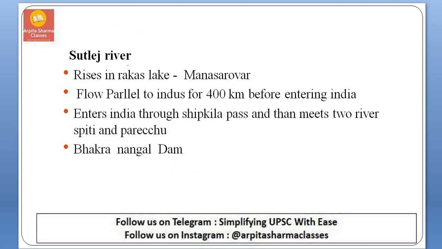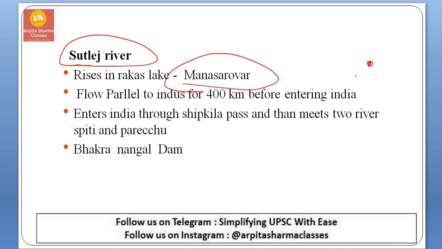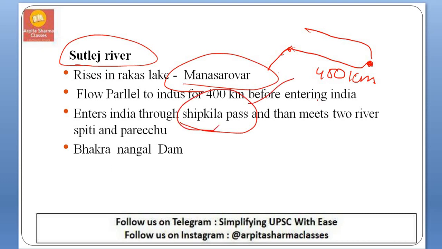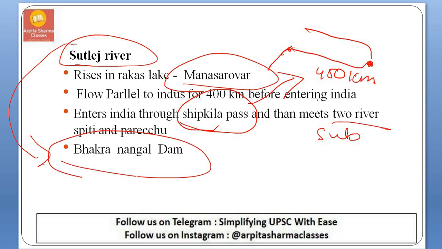So next is Satluj River. Satluj River originates in Manasa Sarovar. In Manasa Sarovar, Indus River also originates and Satluj River also originates. They flow parallel to each other for 400 kilometers. Later this Satluj River enters India through Shipki La Pass. Later it is joined by two sub-tributaries, Spiti and Parechu, and this is the river which forms Bhakra Nangal Dam. So this is about Indus River.